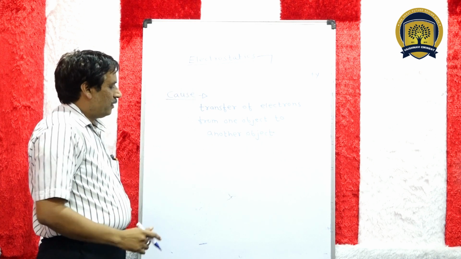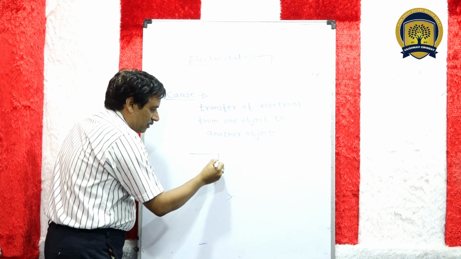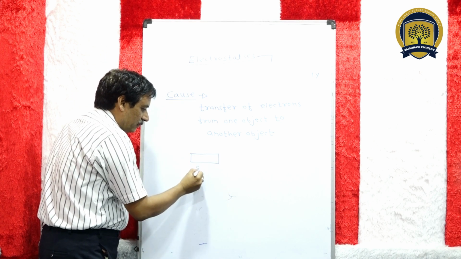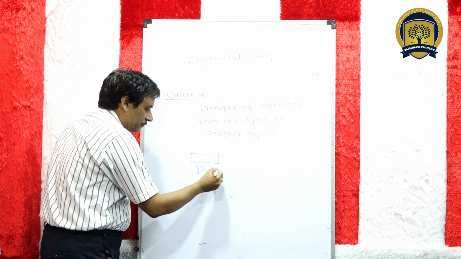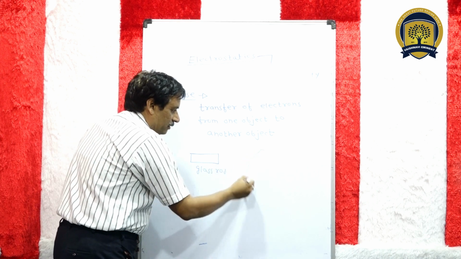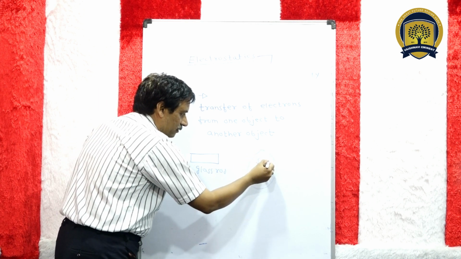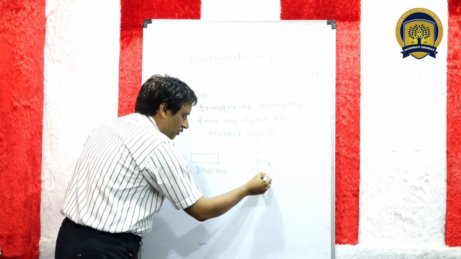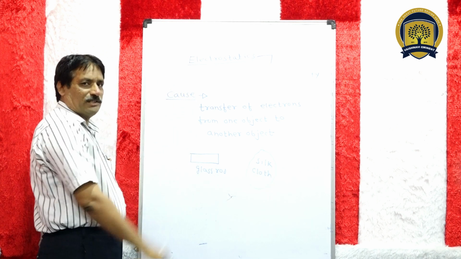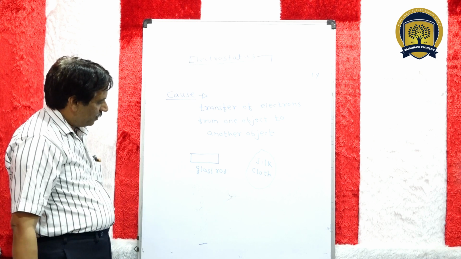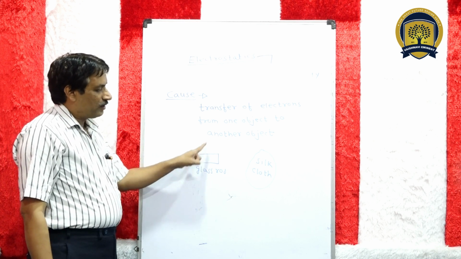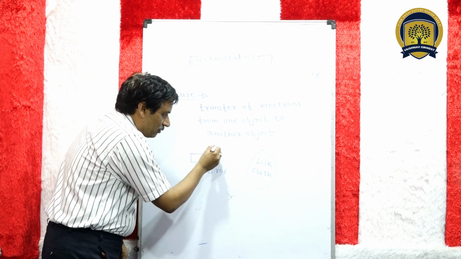Suppose this is a glass rod. It is rubbed with silk cloth. In this condition, the electron will transfer from glass to silk.